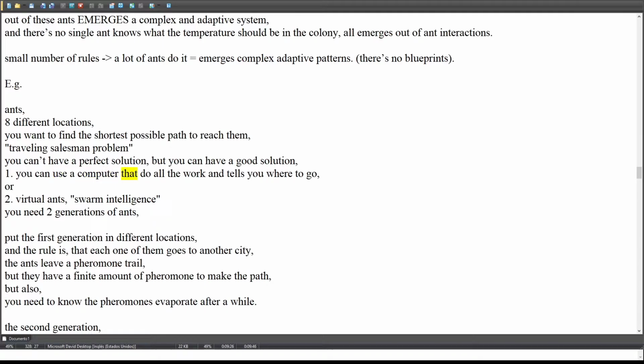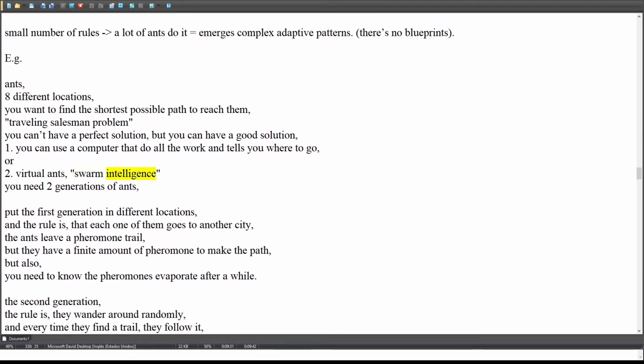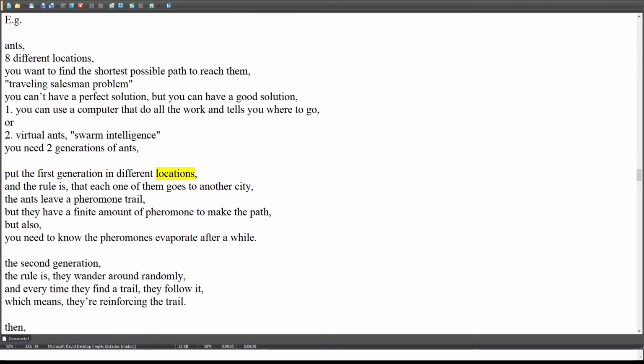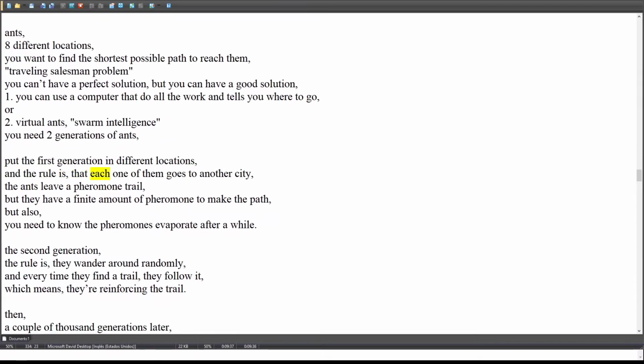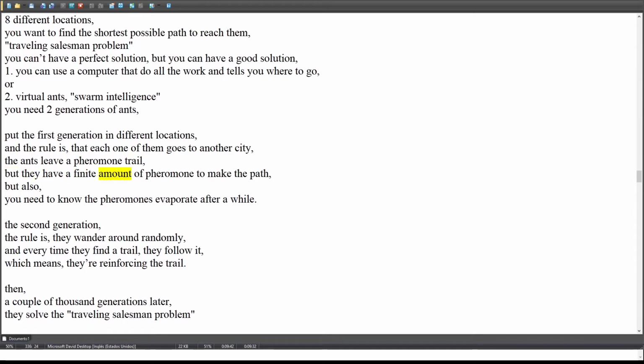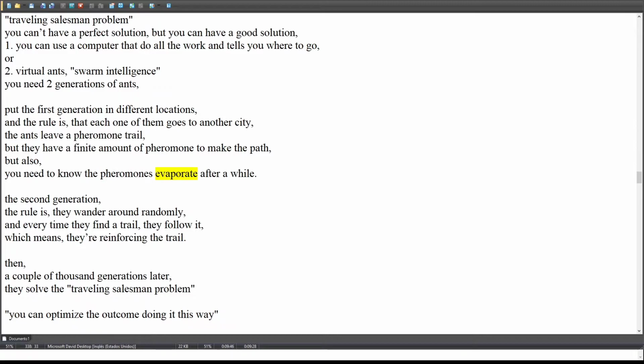Option 1: you can use a computer that does all the work and tells you where to go. Or option 2: virtual ants, swarm intelligence. You need 2 generations of ants. Put the first generation in different locations, and the rule is that each one of them goes to another city. The ants leave a pheromone trail, but they have a finite amount of pheromone to make the path. Also, the pheromones evaporate after a while.